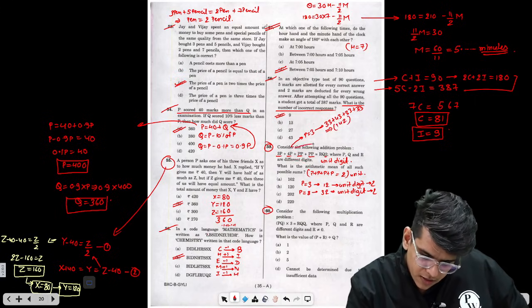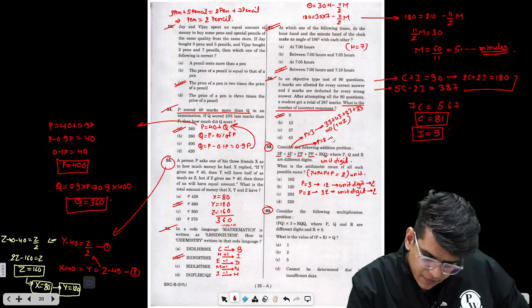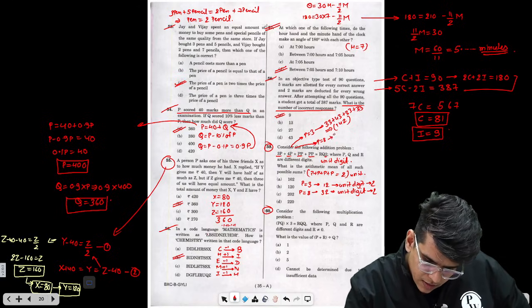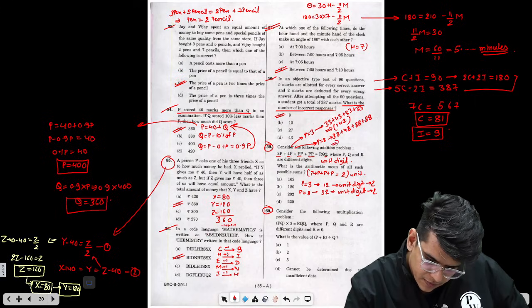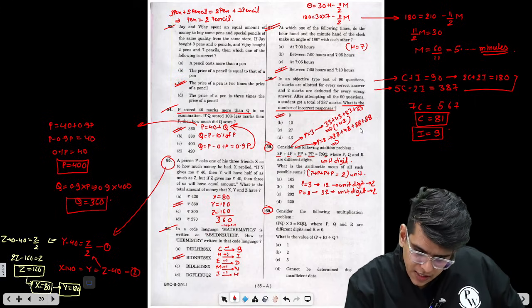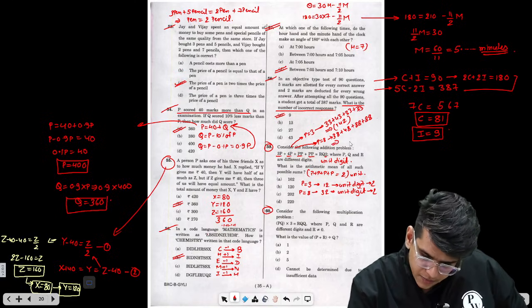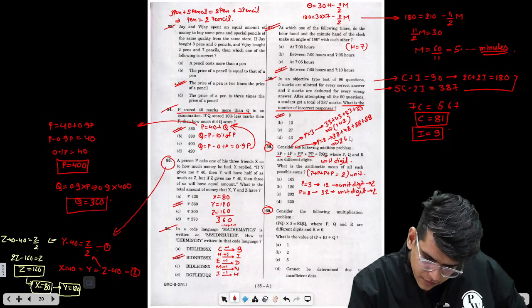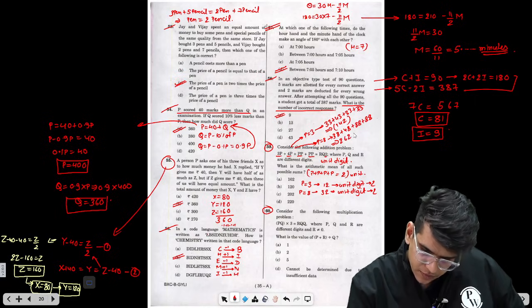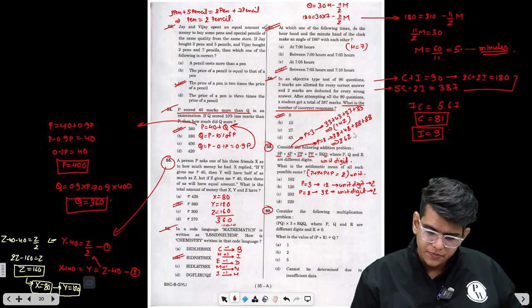First sum is this. P equals 8. 38 plus 48 plus 88 plus 88. Right? 160, 200, 230 and 32. 260. Right? 262.